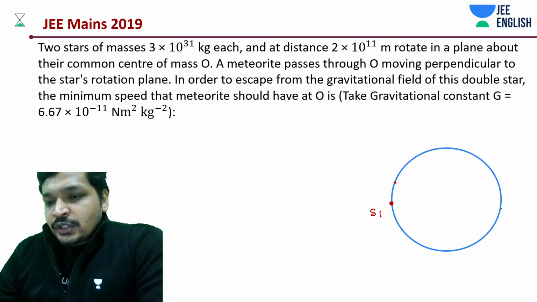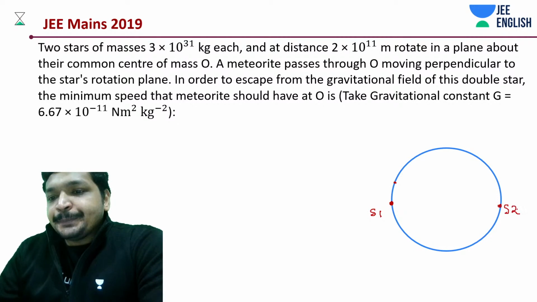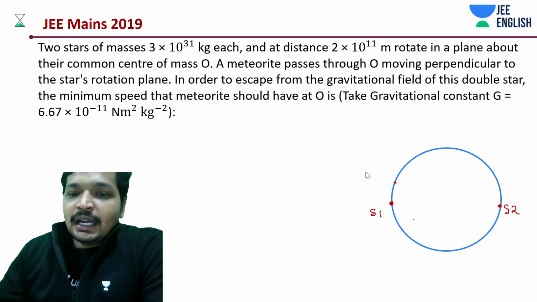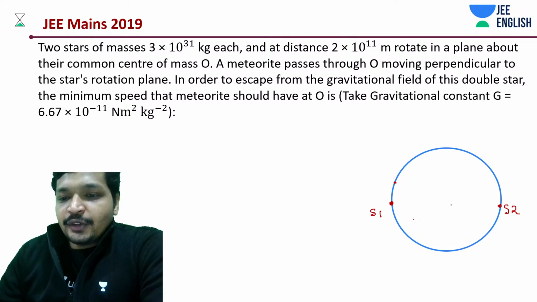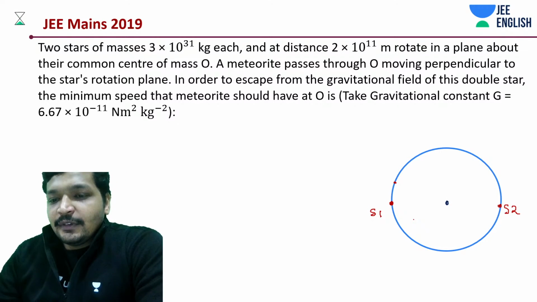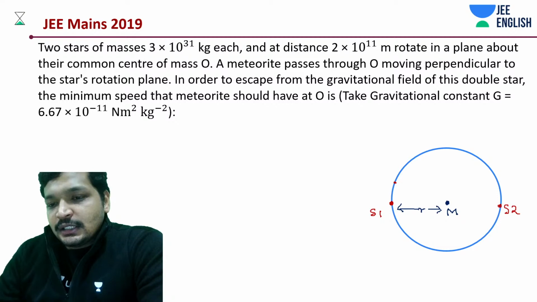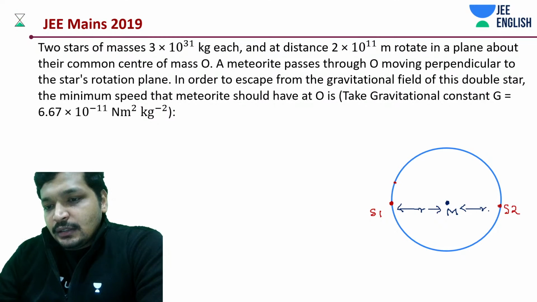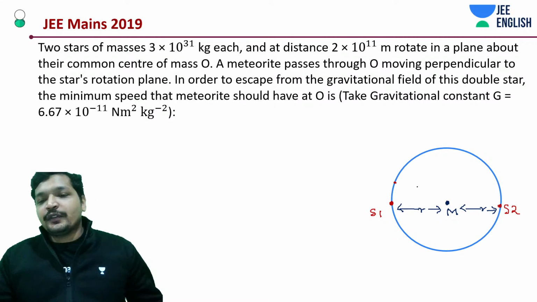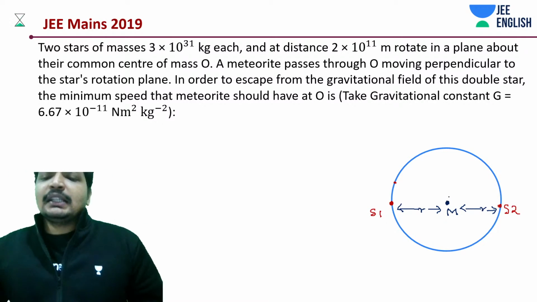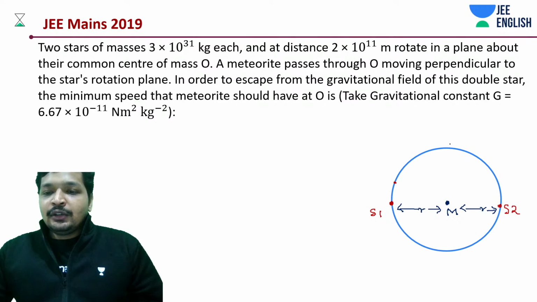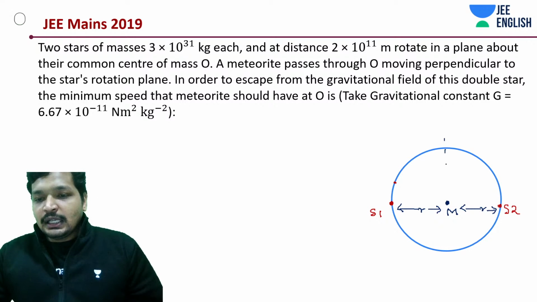So star 1 was here, star 2 was here, and we had this meteoroid over here. We have R. That's what we need to do. So what we need to understand here is this meteoroid is passing along this line.